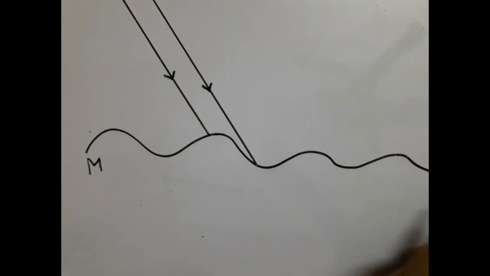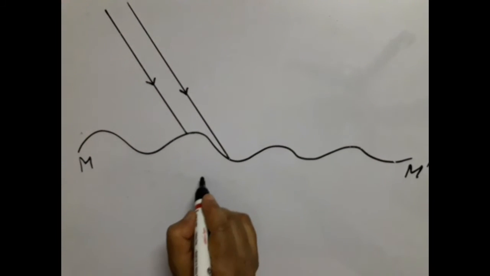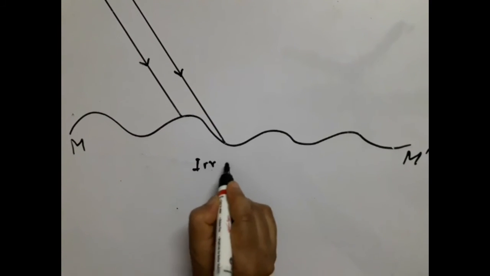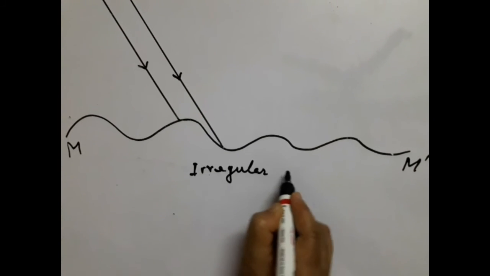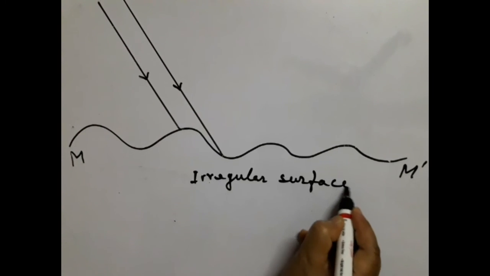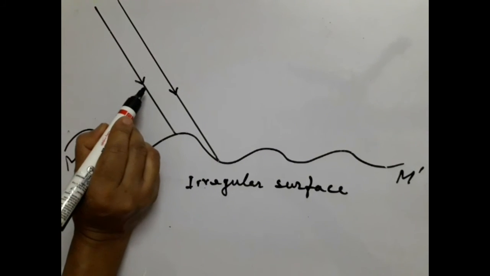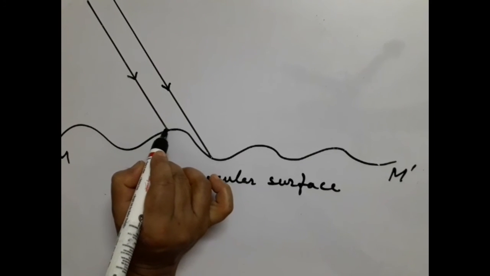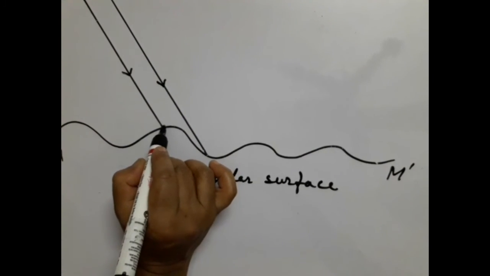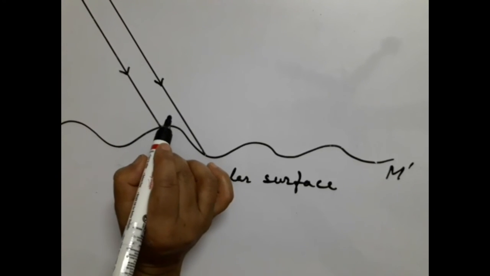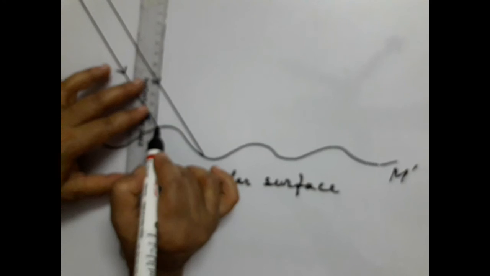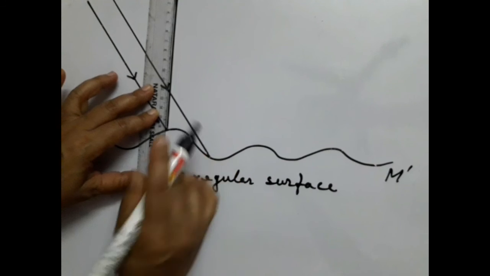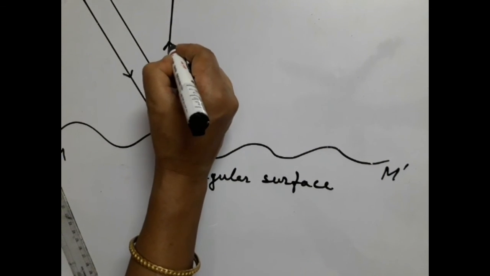Suppose M M dot is an uneven surface, that is irregular surface. If a ray of light from any medium is incident into the surface, it bounces back, that is reflected, in this way.